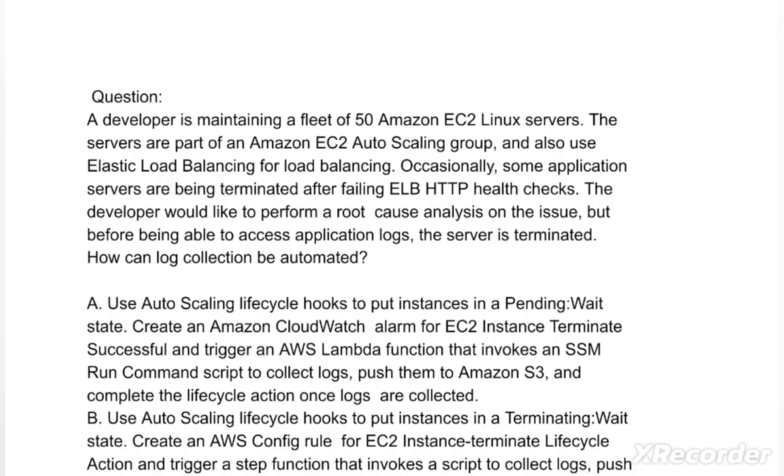So for today the question is, a developer is maintaining a fleet of 50 Amazon EC2 Linux servers. The servers are part of an Amazon EC2 Auto Scaling group and also use Elastic Load Balancing. Occasionally some application servers are being terminated after failing ELB HTTP health checks. The developer would like to perform a root cause analysis on the issue, but before being able to access application logs, the server is terminated. So the question is, how can log collection be automated?